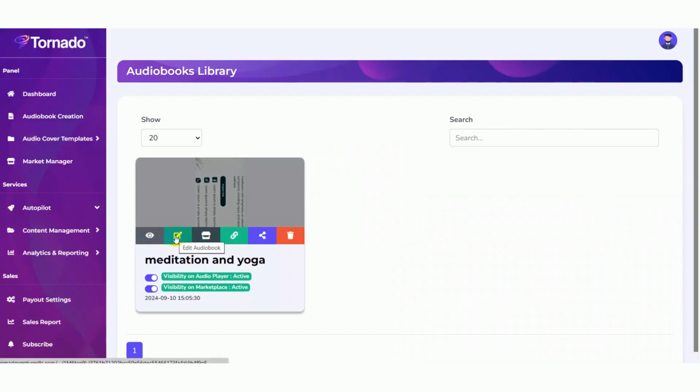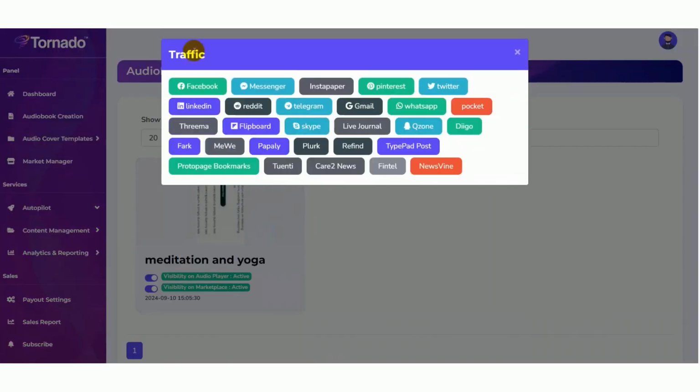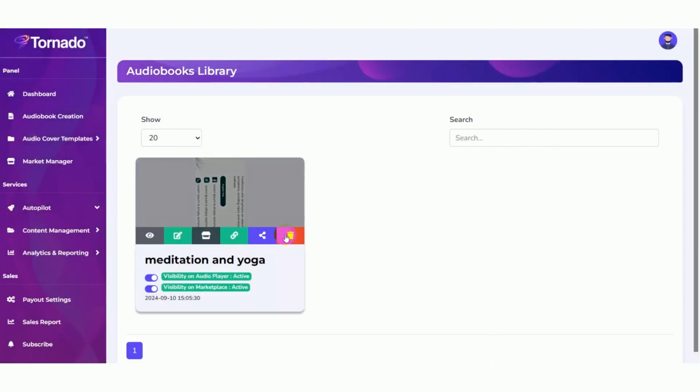You can also edit your audiobook here. Then share and embed. You can share it on social media platforms like Facebook Messenger, Instagram, Pinterest, Twitter, etc. Then also you can delete your audiobook.